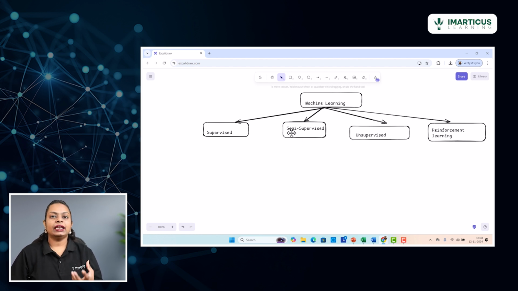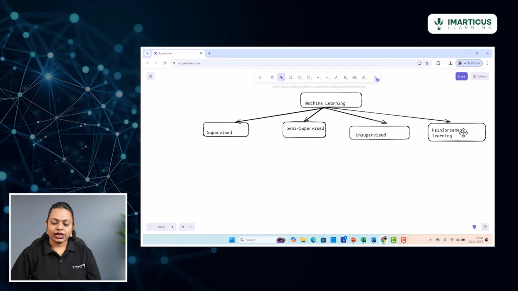But let me highlight that semi-supervised is a category which is a combination of both supervised and unsupervised. Currently, we do not have any typical algorithms that fall under the semi-supervised category. What we do currently is we combine the unsupervised algorithm and the supervised algorithm together to form a kind of custom algorithm that is nothing but a semi-supervised algorithm. But maybe sooner we may have some typical algorithms that could be listed as part of the semi-supervised category.